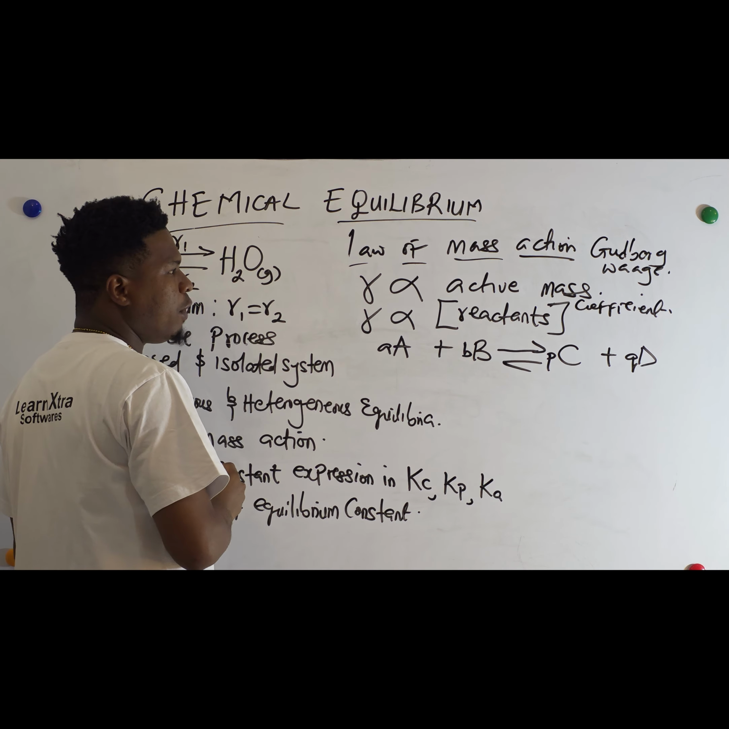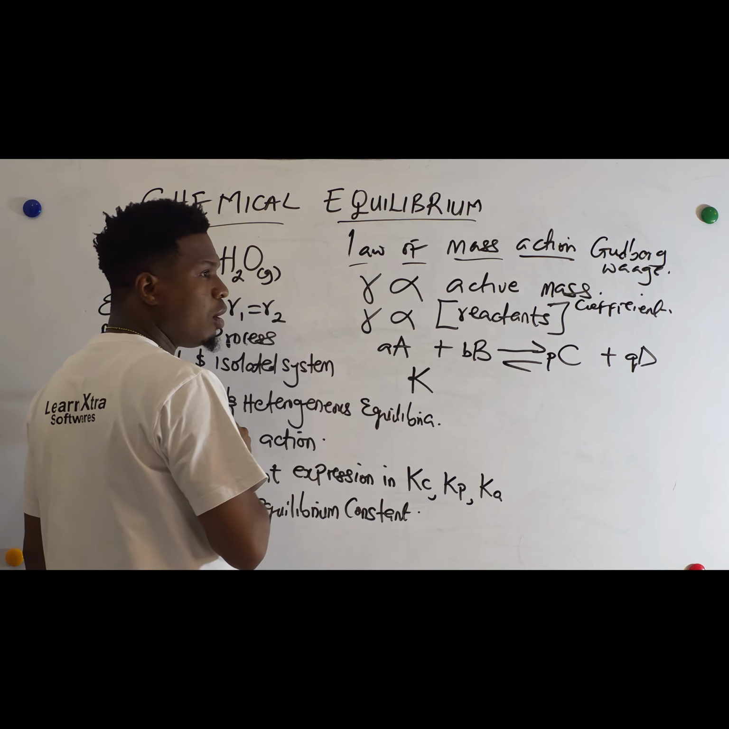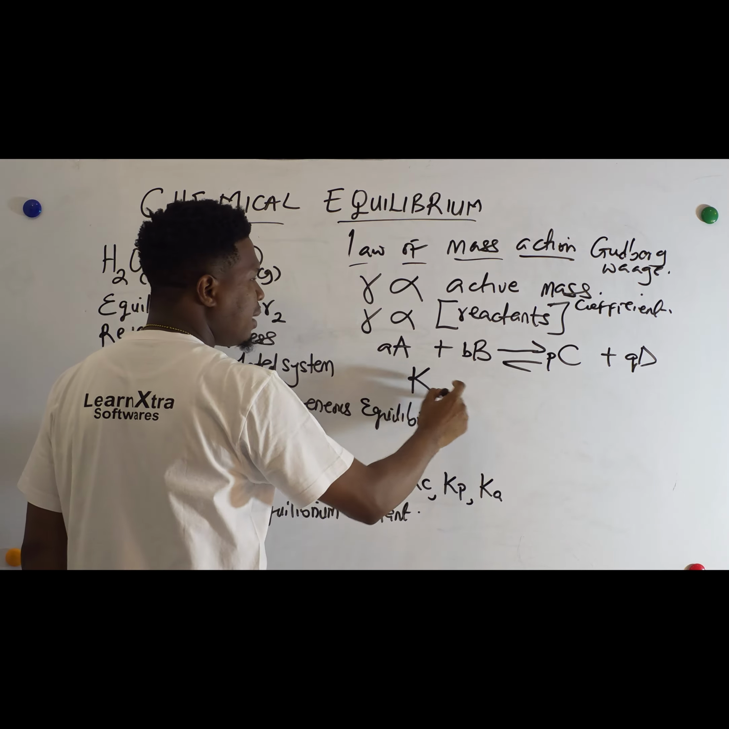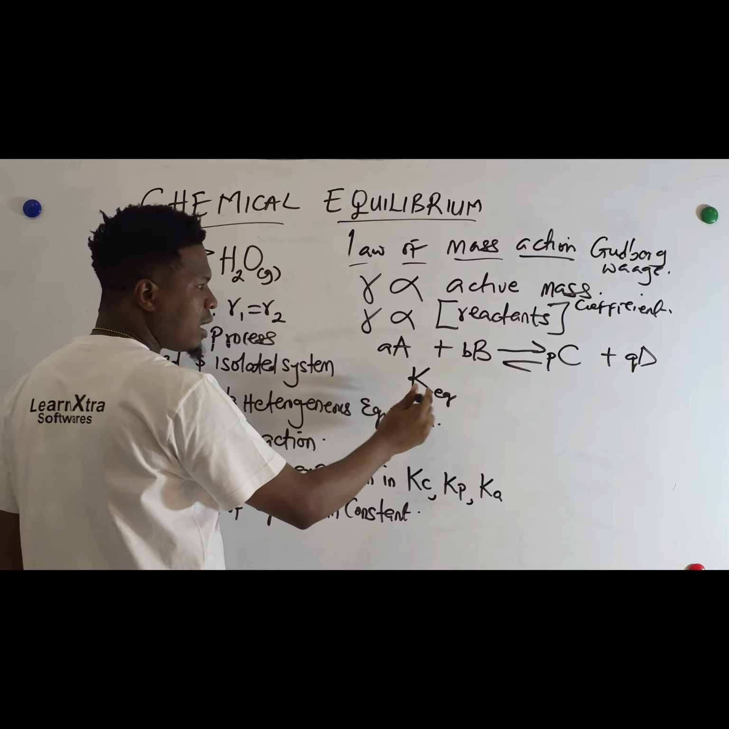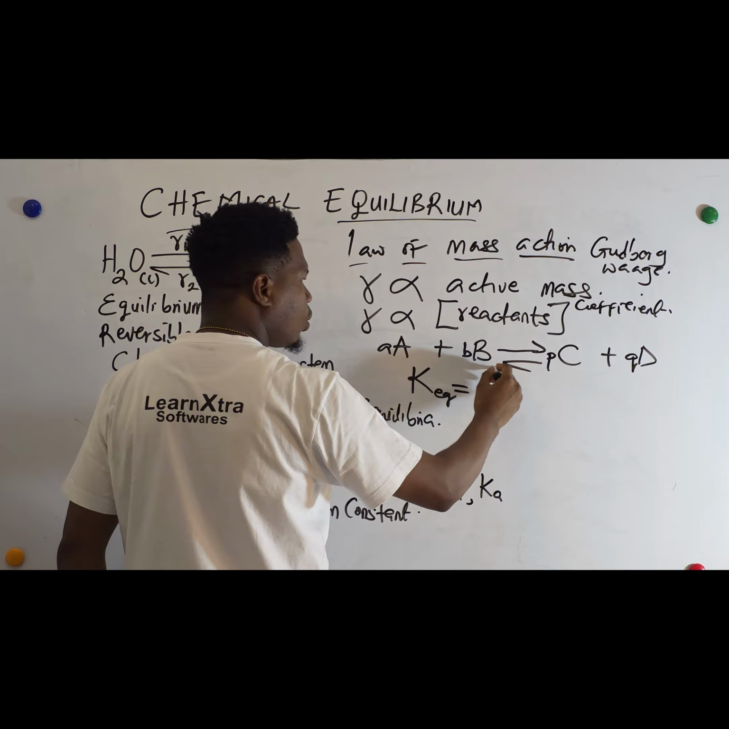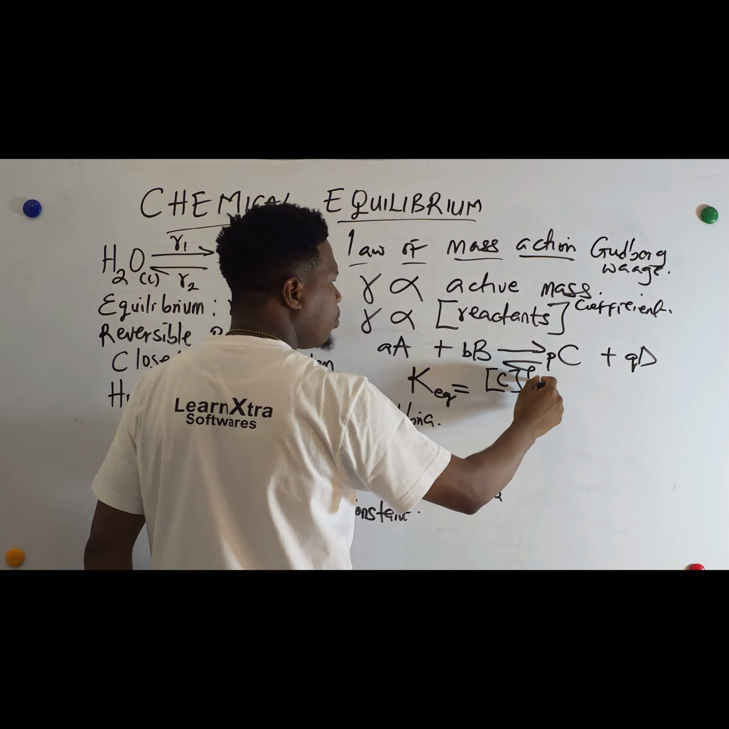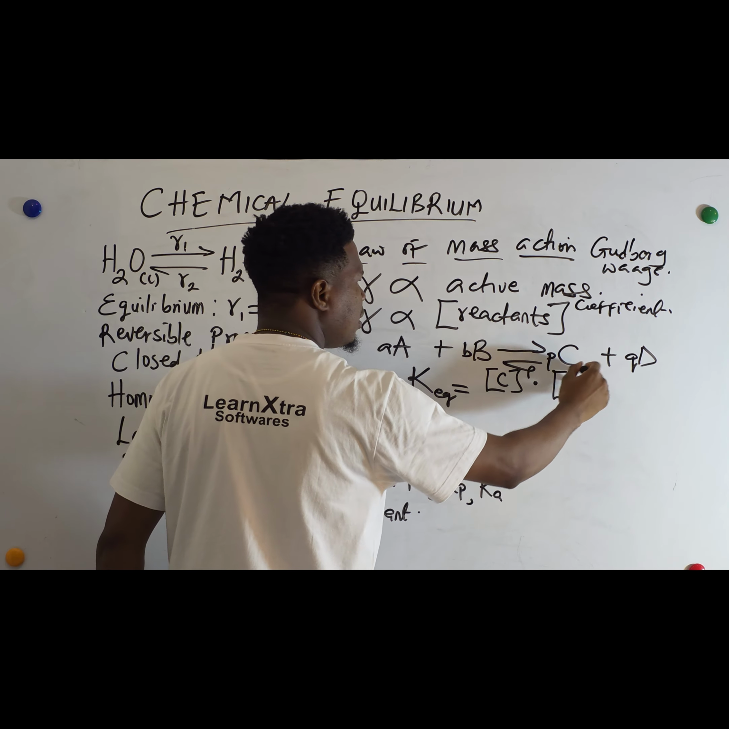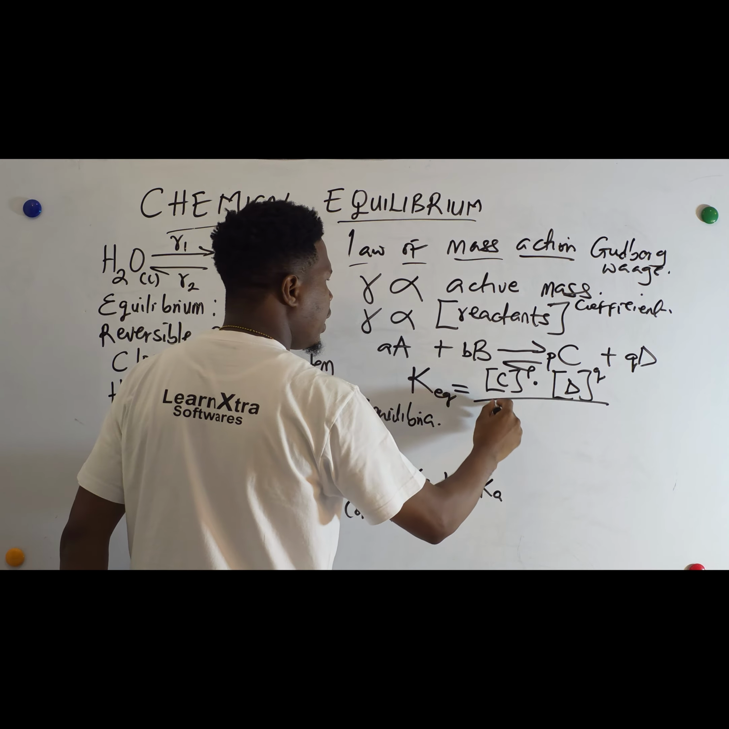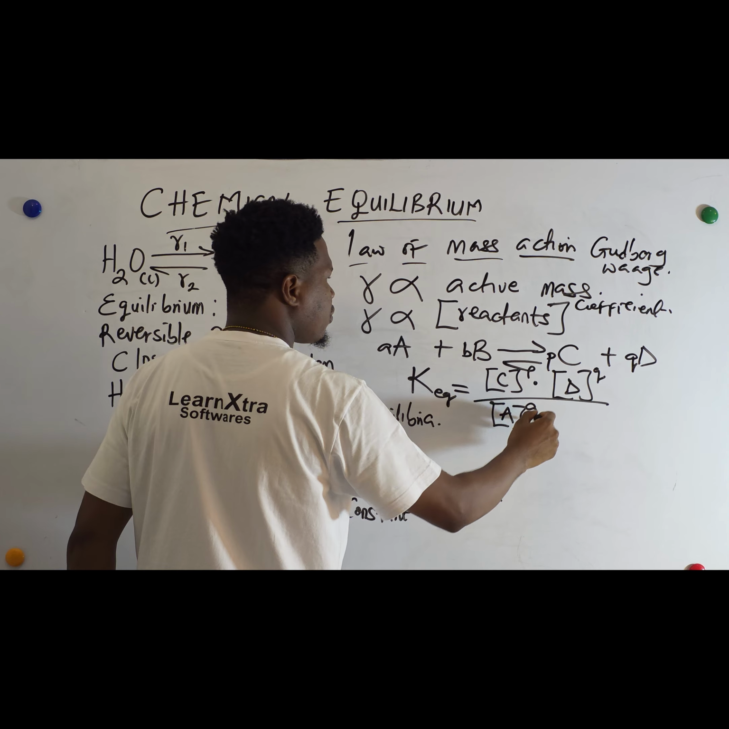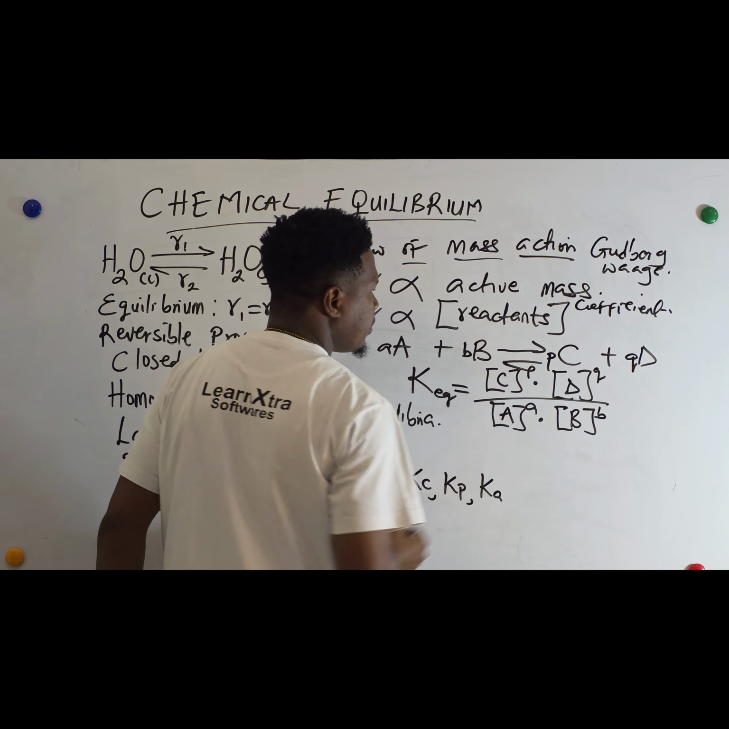Okay, now if we are to write the equilibrium constant of this reaction, equilibrium constant is K. If you see me write Keq, it means equilibrium constant. Equilibrium constant K is equal to the concentration of C raised to the power of P, multiplied by that of D raised to the power of what? Q, all over that of A raised to the power of small a, multiplied by that of B to the power of what? Small b.